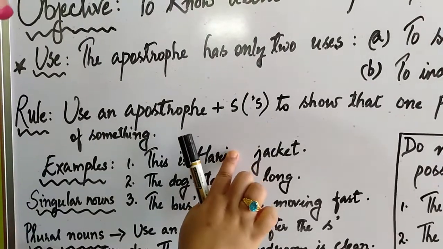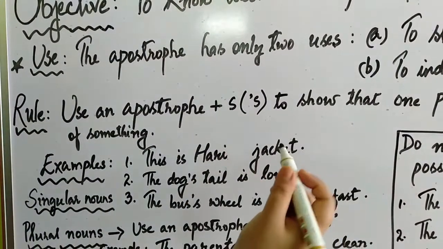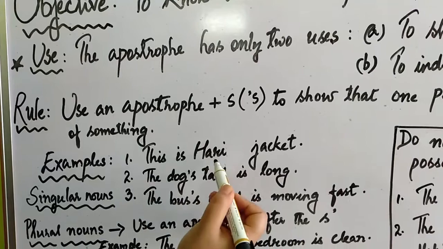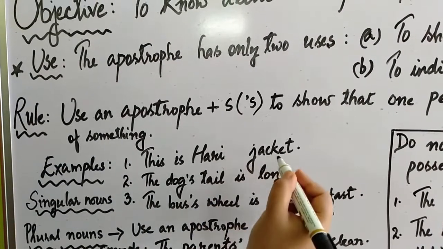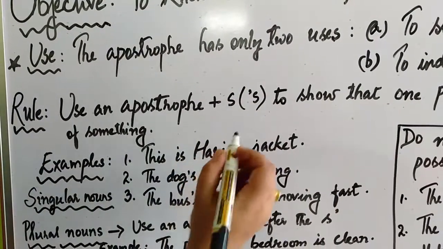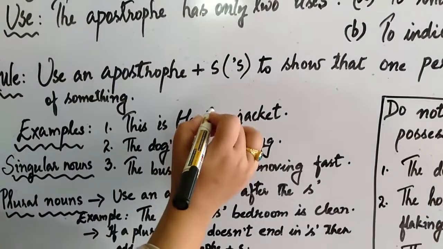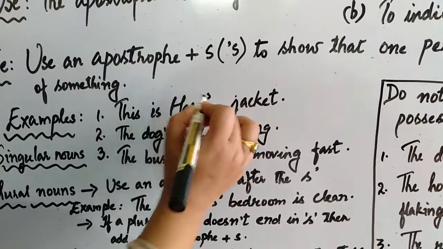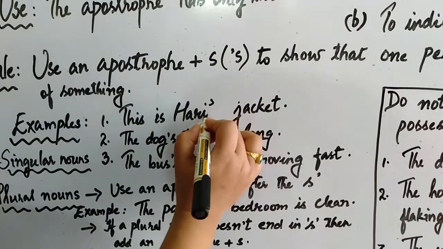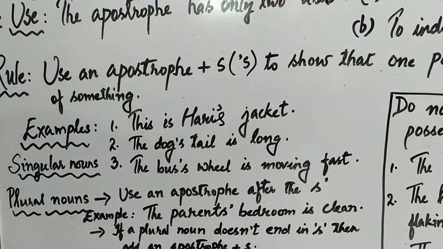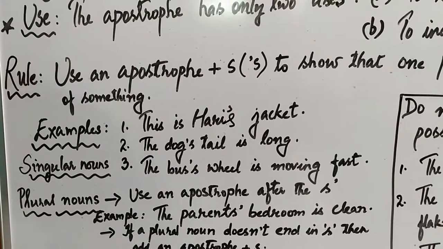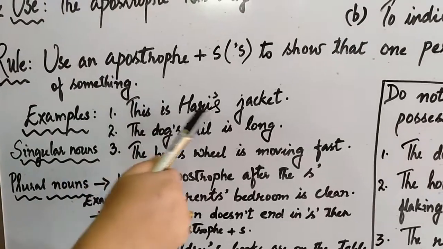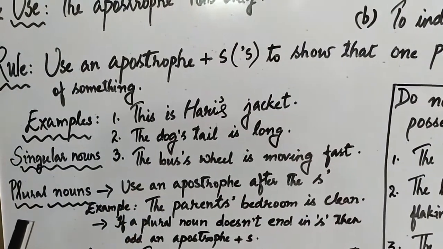So, in order to show that something belongs to Hari, in order to show his possession, that this jacket belongs to Hari, what do I have to do? I have to give an apostrophe at the top along with an S. Okay? I hope all of you got it. So, this is Hari's jacket.